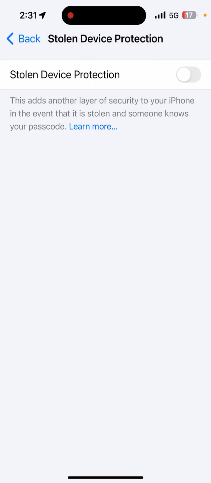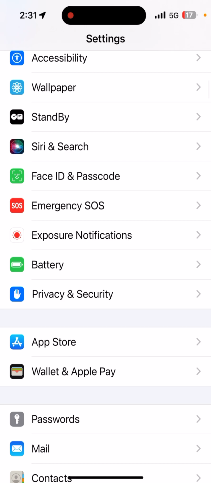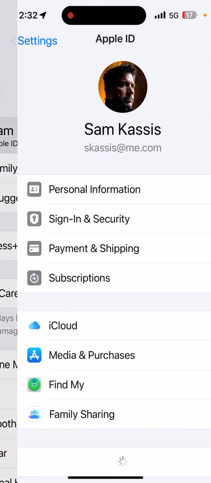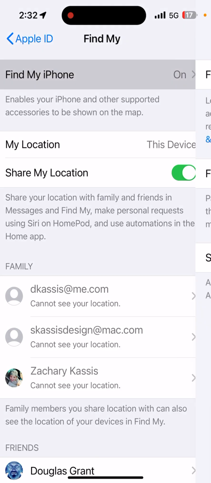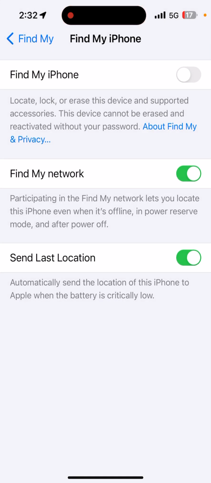At this point, you may turn off Stolen Device Protection, and then you can go back to the Find My iPhone setting. Then turn it off. Enter your Apple ID password. Hit Turn Off in the upper right-hand corner.